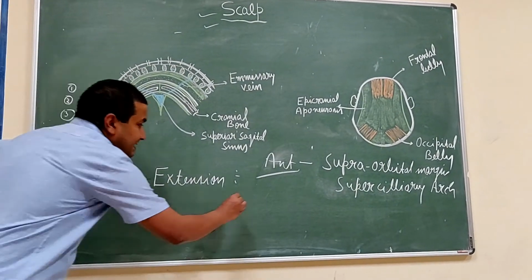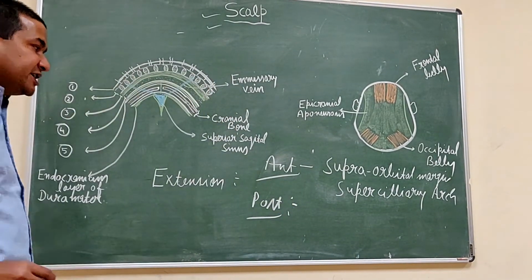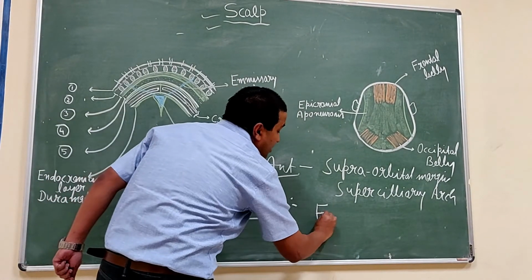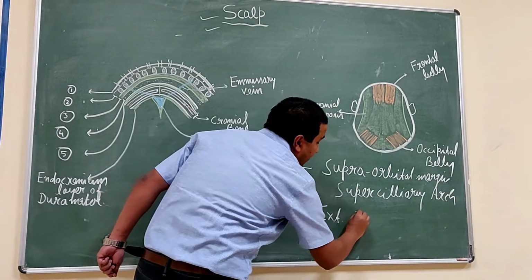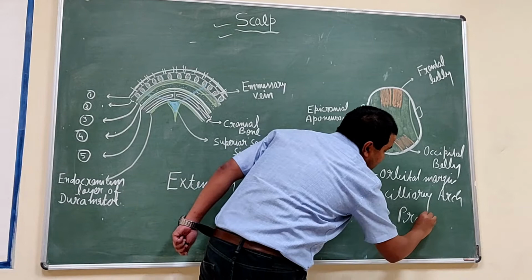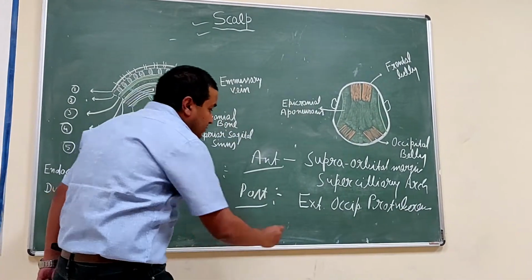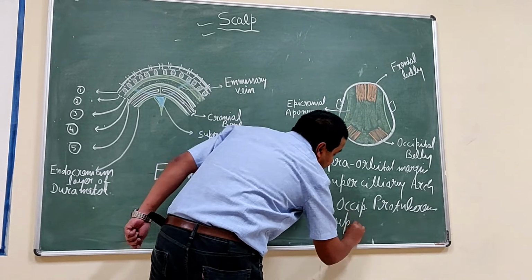While posteriorly, it extends up to the external occipital protuberance and superior nuchal line.